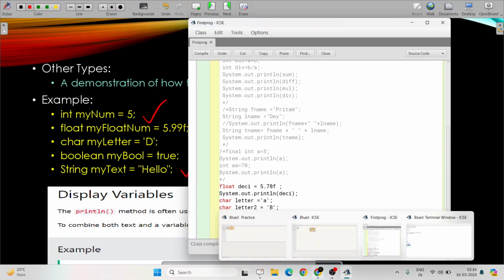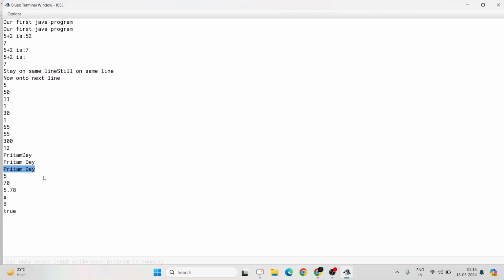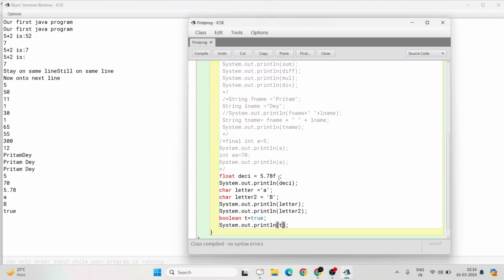Let's compile it and run it. Let's check the output. Alright, so here is the output. Let's verify it. Float days equal to 5.78f. So it is printing the decimal value, here it is 5.78. Make sure here it is not getting printed f. So only the decimal part 5.78 is getting printed, but we have to write F because that is the syntax.